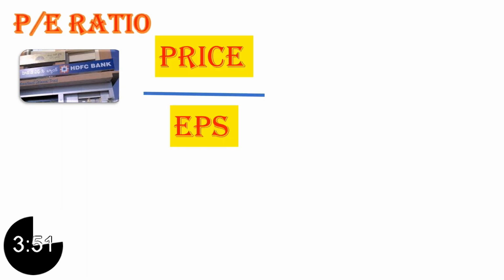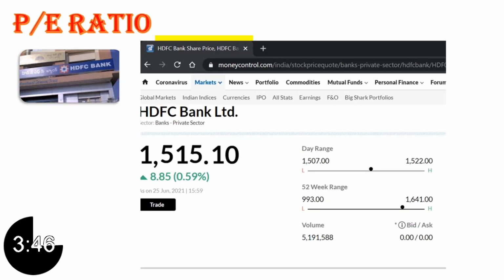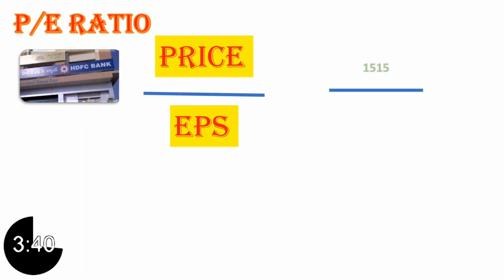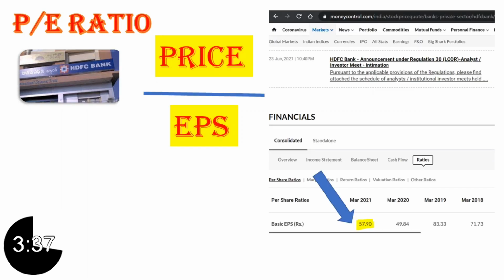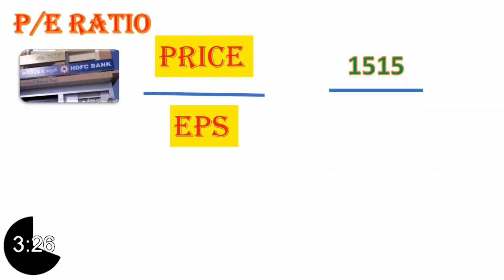As an example, let's calculate the PE ratio of HDFC Bank. Where do you get the share price? Let's go to Money Control website and search for the stock HDFC. Let's put the stock price here. Where do you get the EPS? Let's go to Money Control again. Scroll down to search the financial ratios. There it is. Let's take the EPS. So the stock price divided by EPS here is 26.57, which is nothing but the PE ratio for this company.